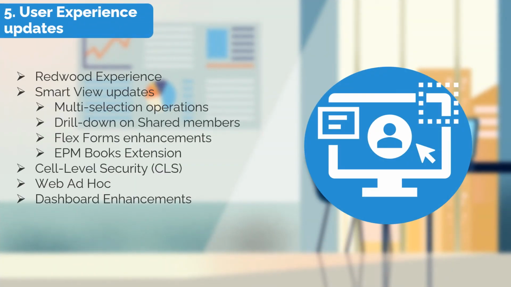Finally, I want to talk about the enhancements to user experience via many features that were released in calendar year 2021. The Redwood experience in EPM Cloud enhances user experience by allowing up to 25 dynamic tabs within a card. So what are dynamic tabs? Dynamic tabs allow you to view multiple artifacts on a single page. For example, as an administrator, you can update data forms for planning on the fly as you're viewing the result in another tab.